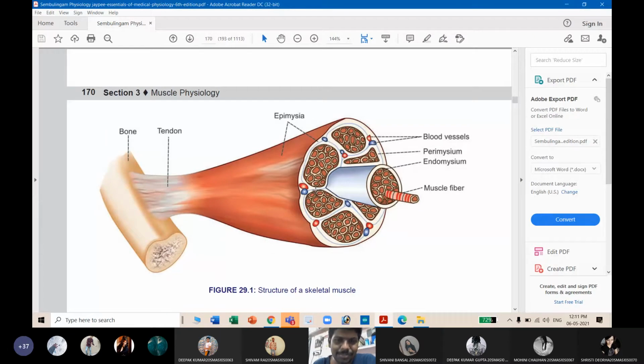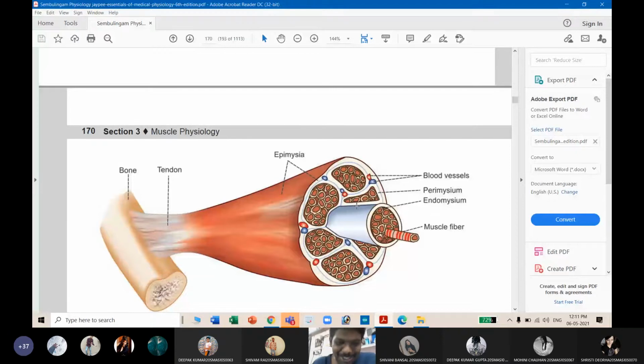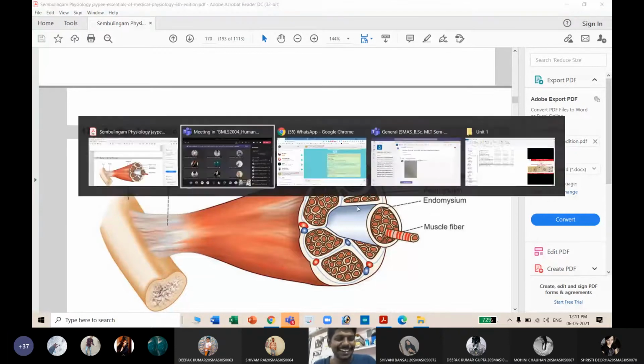Actually, these are new words, but the concept is simple. You have layers by layers, and you need to memorize the names of these layers. So the hierarchy is like this. You have the fibers. A group of fibers will make a fasciculus, and a group of fasciculi will make a muscle mass. These muscle fibers are connected by an endomysium, and on top of endomysium you have perimysium. Then you have fascia and epimysium. So you must memorize this, students. I know this is boring actually. Are you listening to me, students?